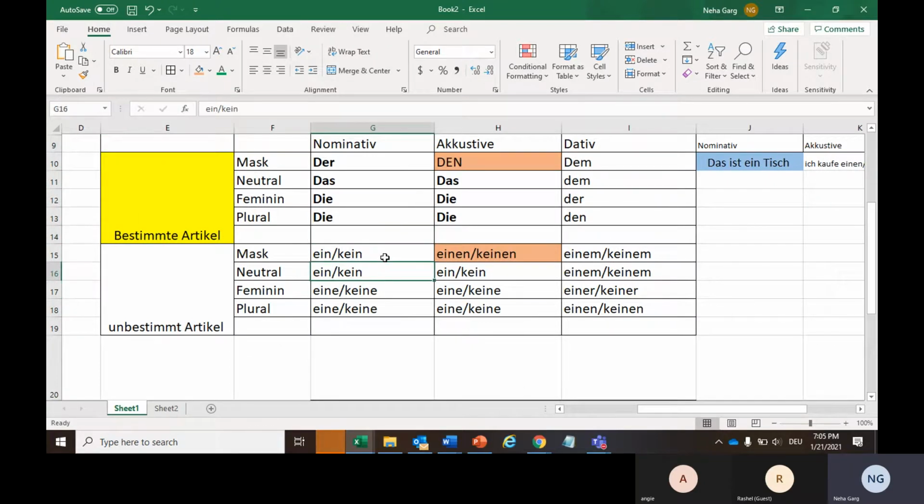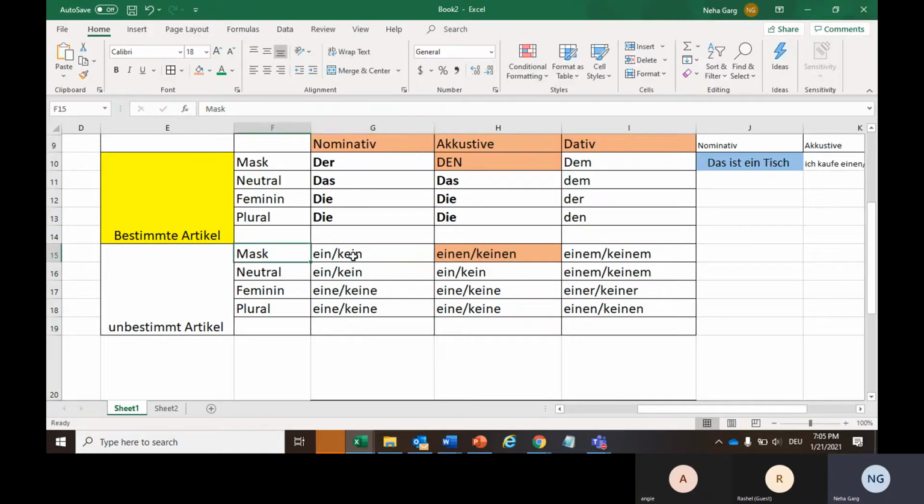So first, let's talk about the unbestimmt article, because this is something you have already worked on in your homework. I'm not talking about the adjective endings in this table, but the normal nominative, accusative, and dative cases, and then the genders which we have. So this is how we write unbestimmt articles, right? All of us are aware of this table. Any confusion with this table? This is just the normal unbestimmt article table.